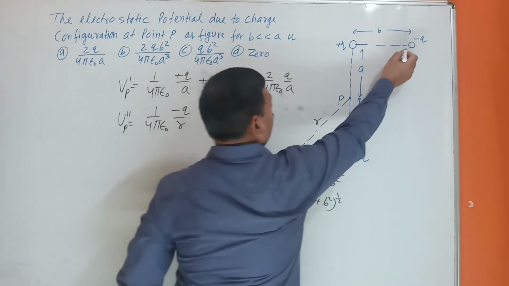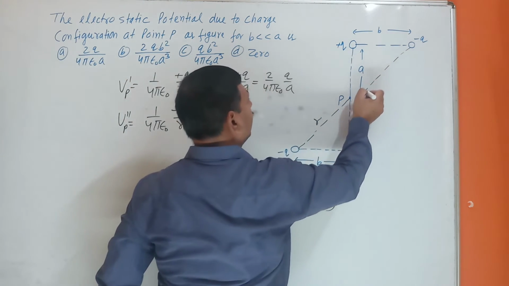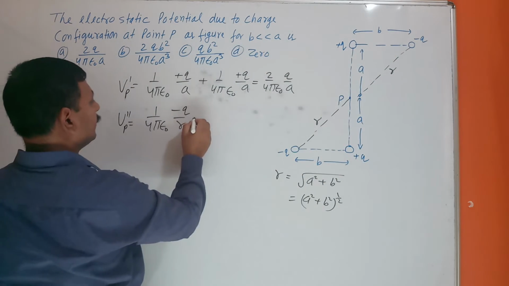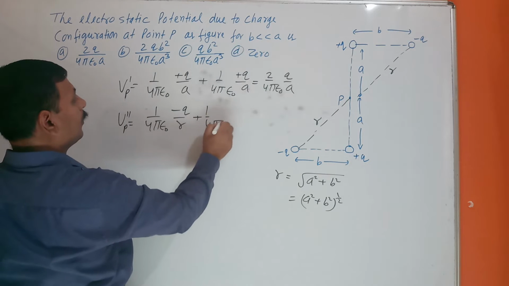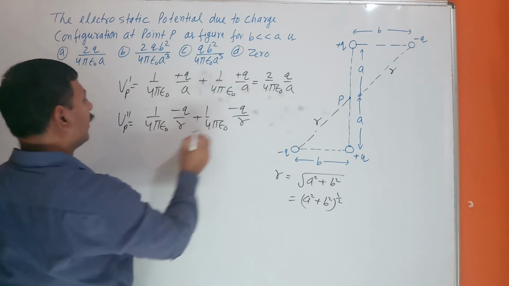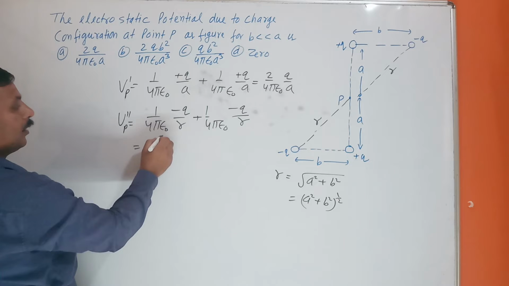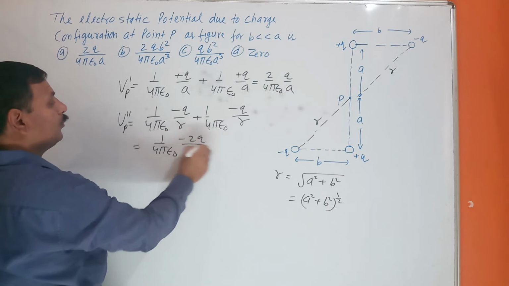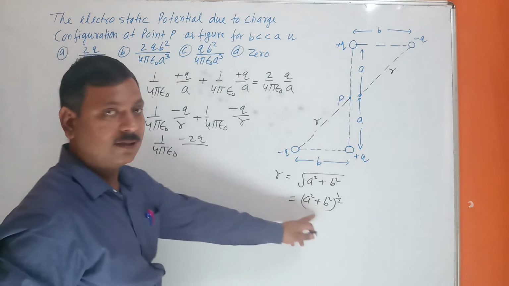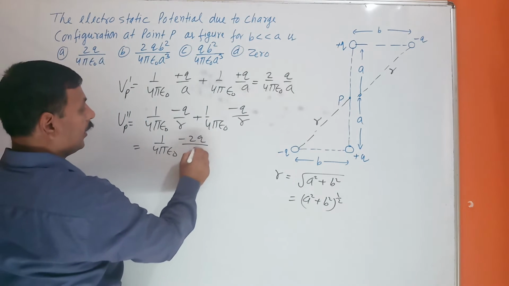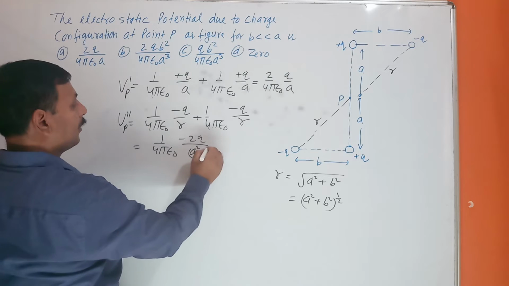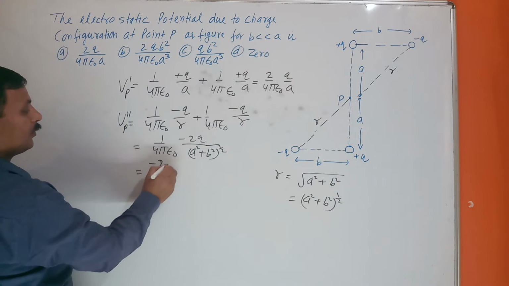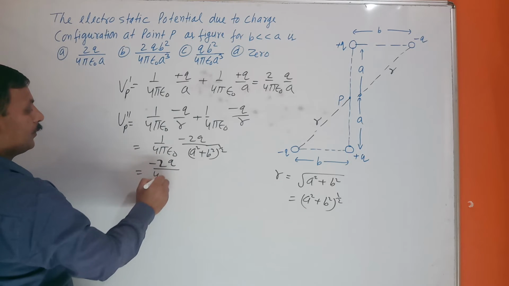Due to the other negative charge also, the same r will be there, 1 upon 4 pi epsilon naught minus q upon r. Or 1 upon 4 pi epsilon naught minus 2q upon r, and r is (a square plus b square) power 1 by 2.